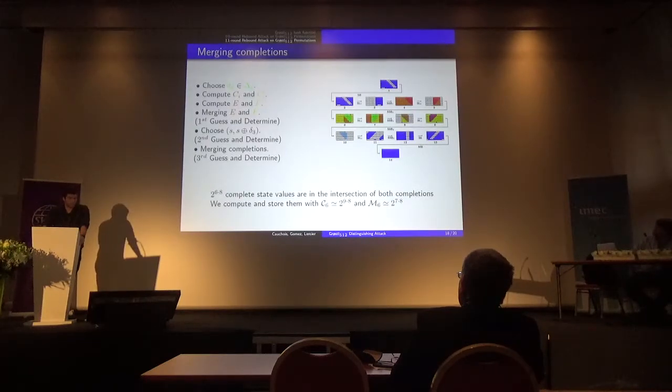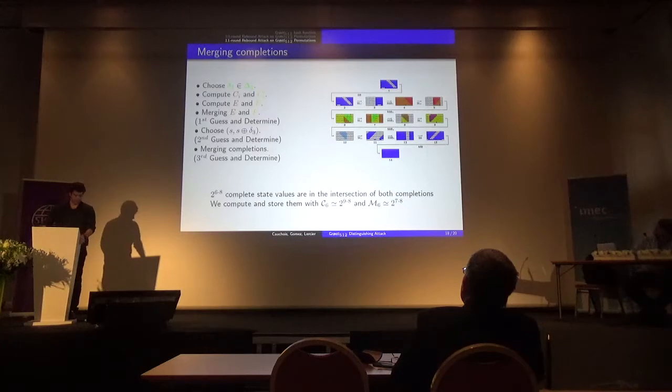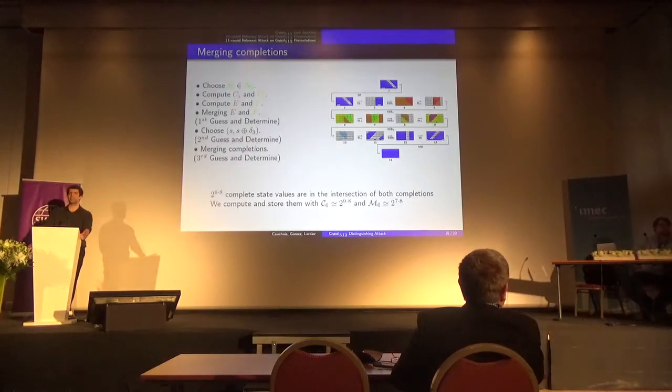Okay, perfect. This concludes the inbound phase. So, to summarize, with a complexity around 2 to the 72, I can find a couple of full state values compatible with the truncated differential path between pattern 4 and pattern 10.